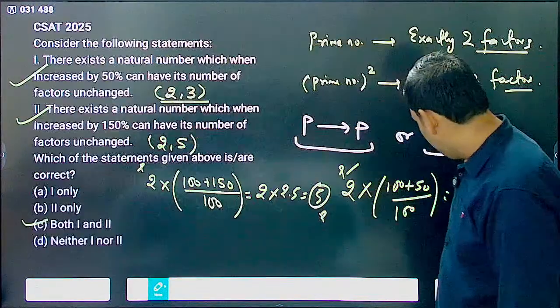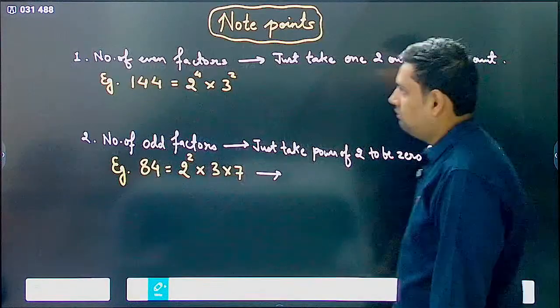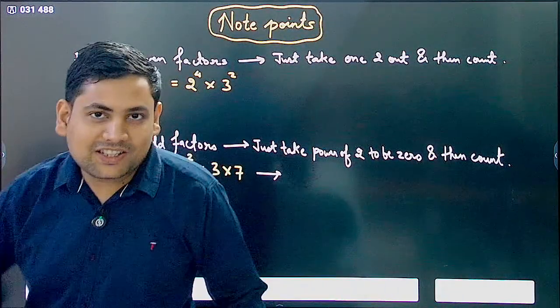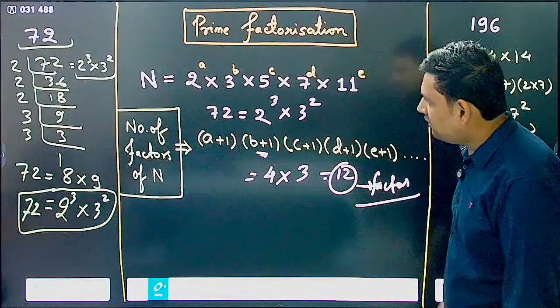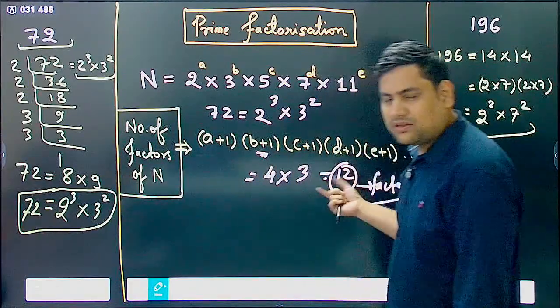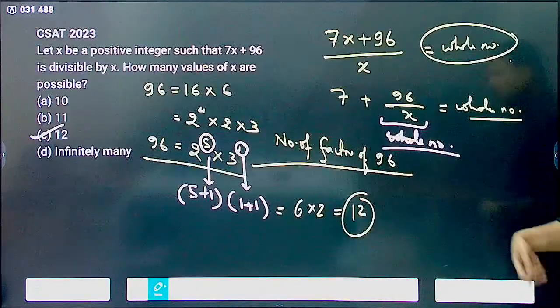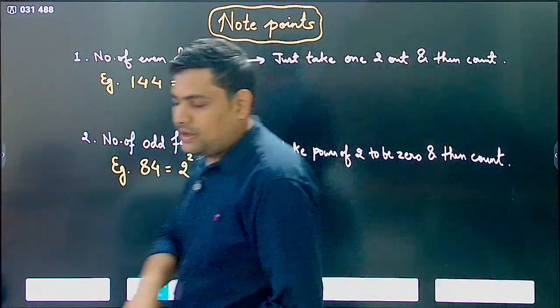Now, before we do this, there are some note points that we need to do. Now, number of factors, I hope you understood how you calculated. You simply have to write the prime factorized form, and from that a plus 1 into b plus 1 into c plus 1, you get the number of factors. Then some tricky questions also we have seen. Now let's get to the note points.